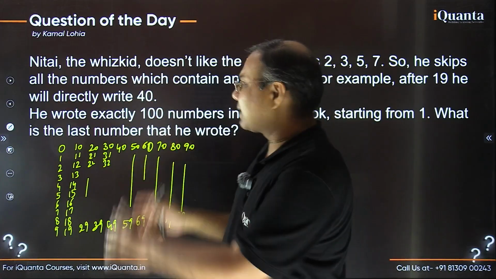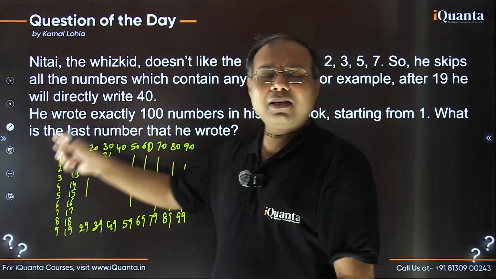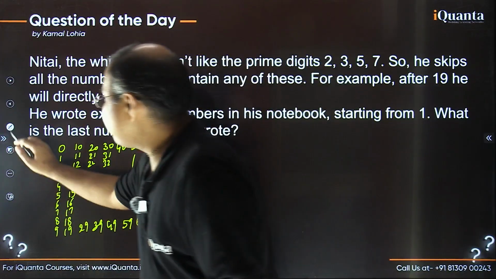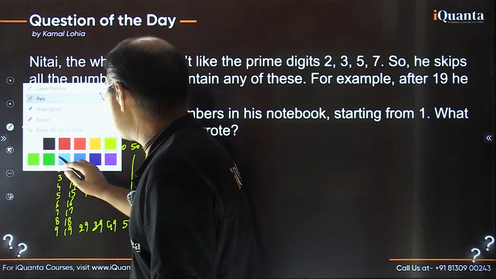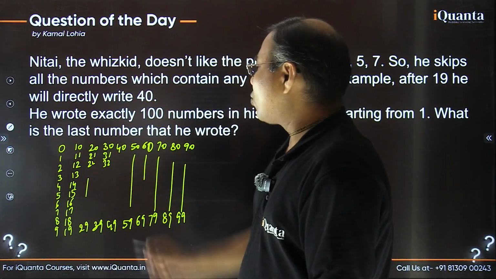Okay, so let's first see up to here. Let's check here. So in these 100 numbers, which numbers are to be skipped? So let me mention that. Which numbers we have to skip, or which numbers we have to take, that is the same thing. Okay, which numbers are to be skipped?